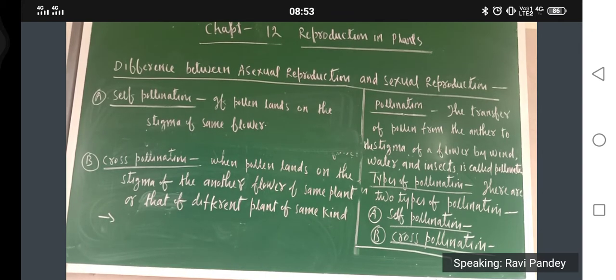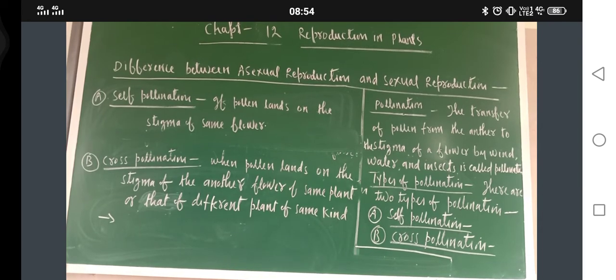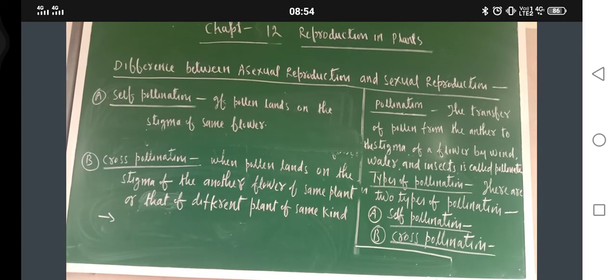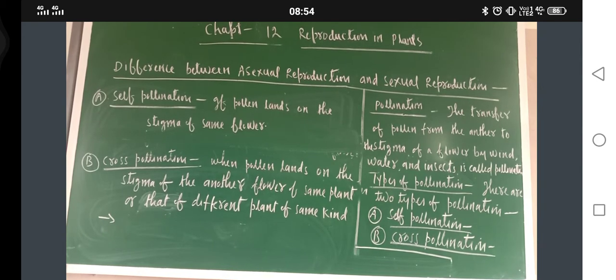Okay, so if pollen lands on the stigma of another flower of same plant, or that of different plant of same kind, it may go to another flower or another plant, but species of plant should be same. Okay, have you got this one?